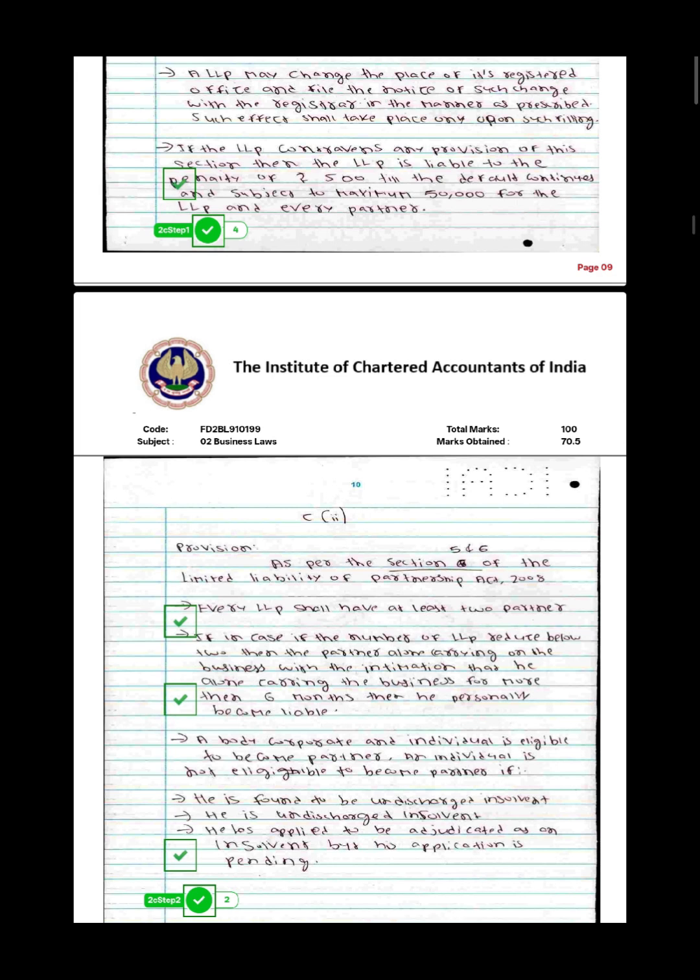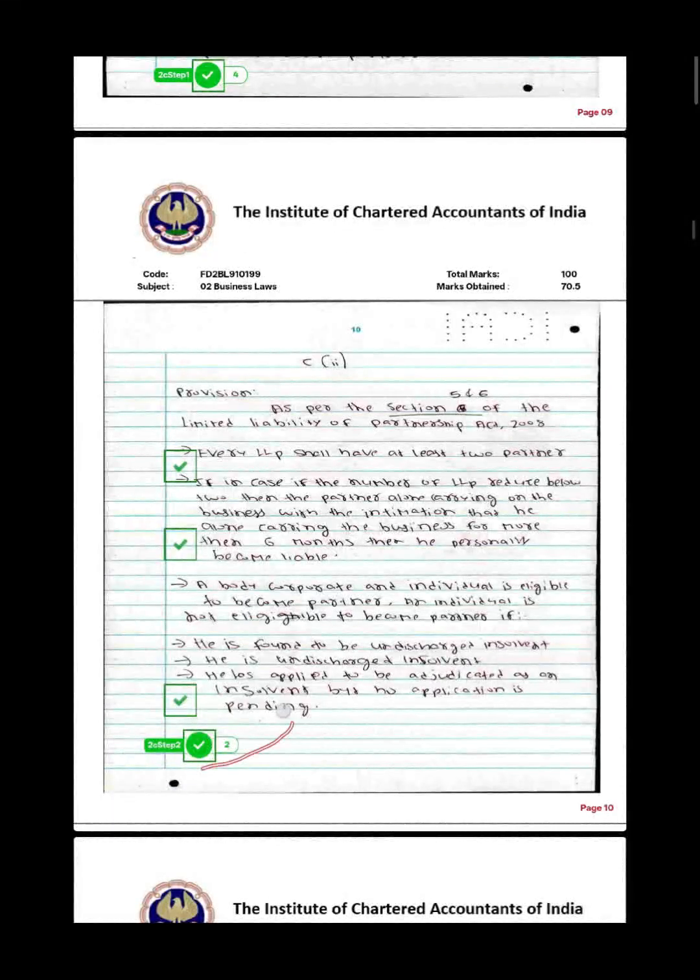After writing this I went to the next question. Again you can see that I wrote the section number and underlined it in order to grab the attention of the copy checker. And again, as you can see, I was able to score 2 marks.